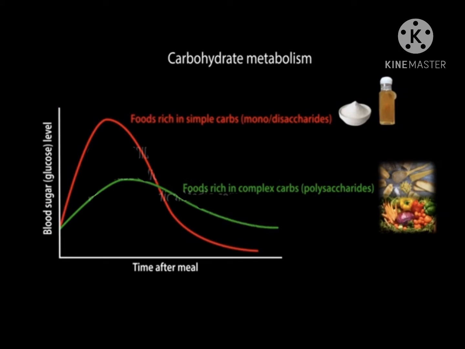Foods rich in simple sugars deliver glucose to the blood quickly and can be helpful in case of hypoglycemia, but regular diets of simple sugars produce high spikes of glucose and may promote insulin insensitivity and diabetes. Complex carbohydrates take longer to digest and release simple sugars. Eating complex carbohydrates helps dampen the spikes of blood glucose and reduce diabetes risk.